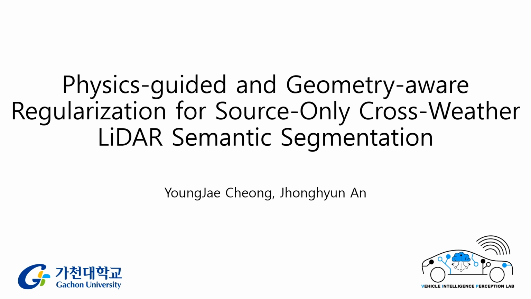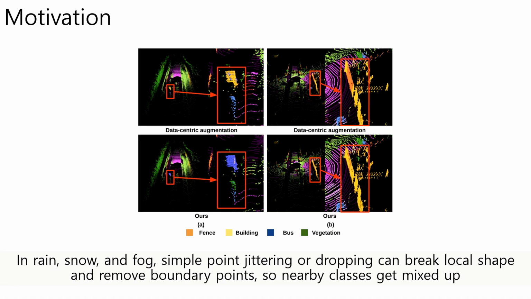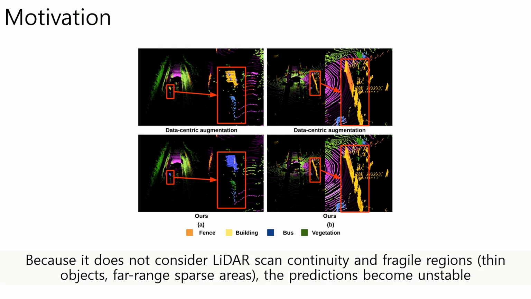We present physics-guided and geometry-aware regularization for source-only cross-weather LiDAR semantic segmentation. In rain, snow, and fog, simple point jittering or dropping can break local shape and remove boundary points, so nearby classes get mixed up, for example bus versus building, building versus fence. Because it does not consider LiDAR scan continuity and fragile regions, thin objects, far-range sparse areas, the predictions become unstable.